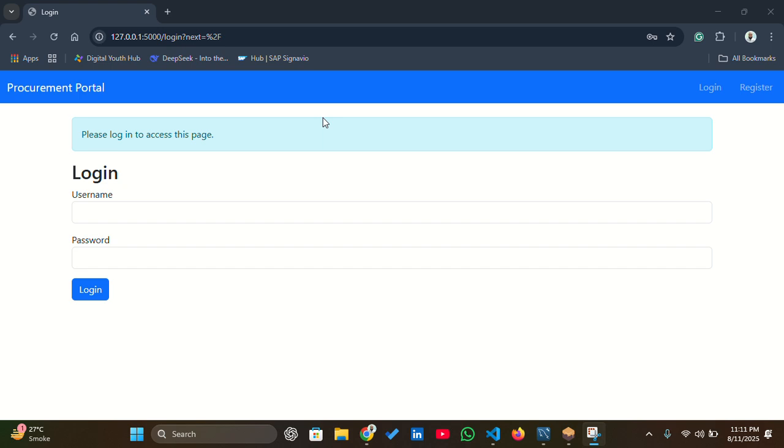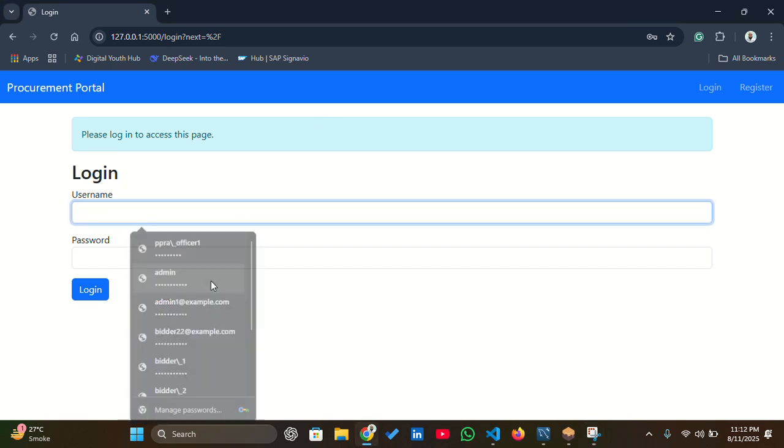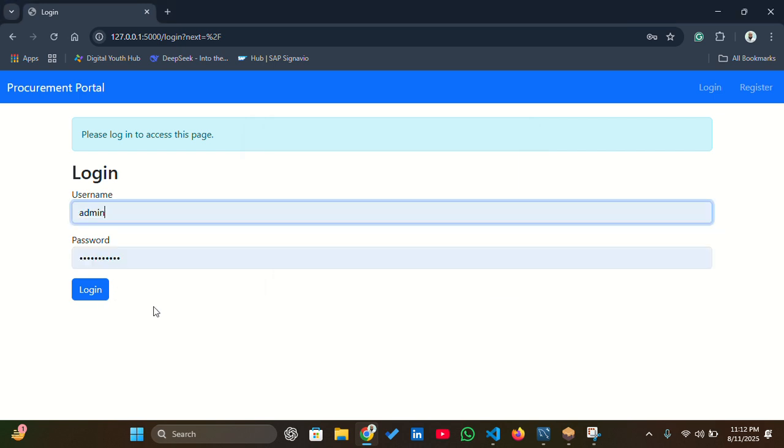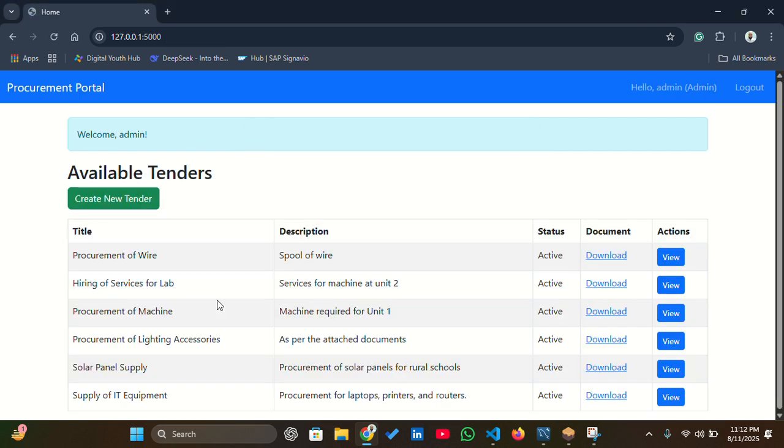Just to give you an overview, this is basically a portal where you can log in. I have made three parties which I described a few seconds ago. This is the admin portal, for which I have already saved the passwords just to make it easy to show. As you can see, this is welcome admin, and I can add new tenders or new procurement projects on this portal.